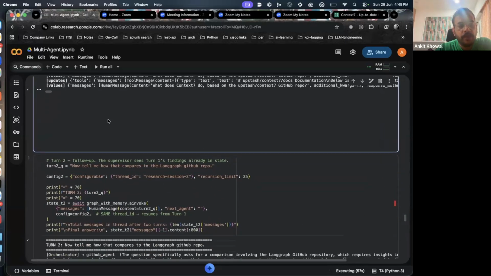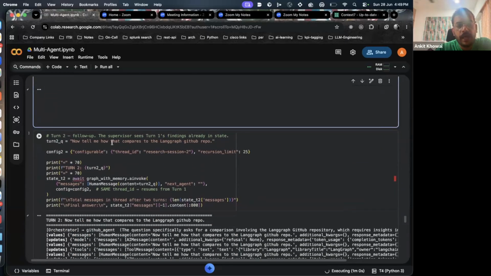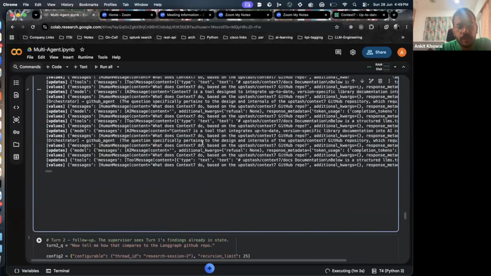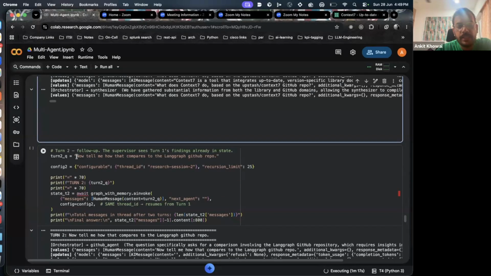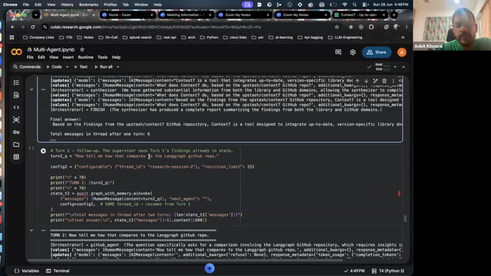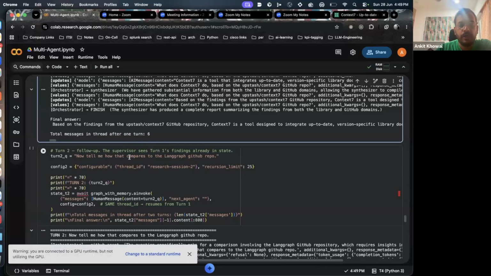But while it figures this out, in turn two, what I will do is say, tell me how that compares to the LangGraph GitHub repo. See how it will preserve the context. First, I asked it, what does Context 7 do based on the Upstash Context 7 GitHub repo? And now in the second question, I am asking, tell me how that compares to the LangGraph GitHub repo. If I had not used memory, it would not know what the user is asking it to compare against. It would have asked you that question. Because we are using memory, it preserves the context.